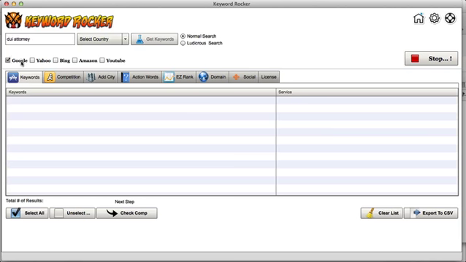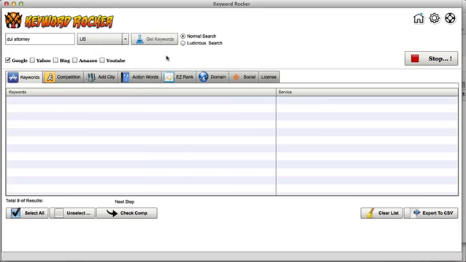I'm going to select Google. Now I can do Yahoo, Bing, Amazon, YouTube. Now, obviously for this, I'm not going to do Amazon, but I could do all these as well. I'm just going to stick to Google for this example to make it go quick. I'm going to go ahead and do US for my country. There's obviously other country codes in there as well, and you could also add your own. So if you're in a country and it's not listed in here, you can add your own country.